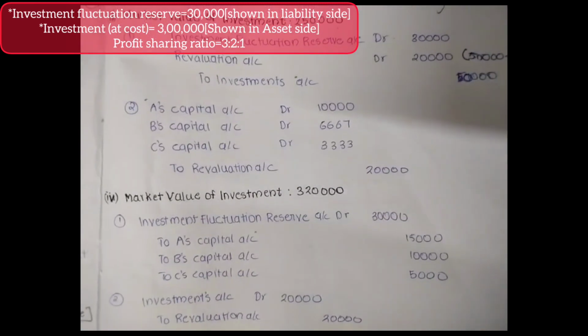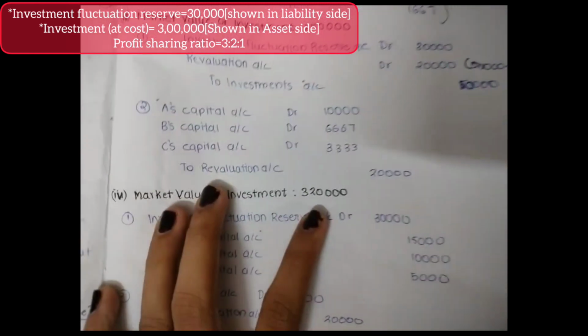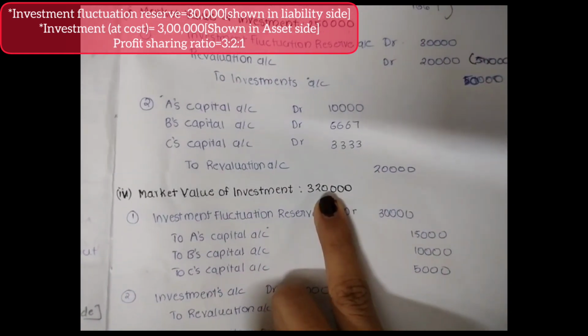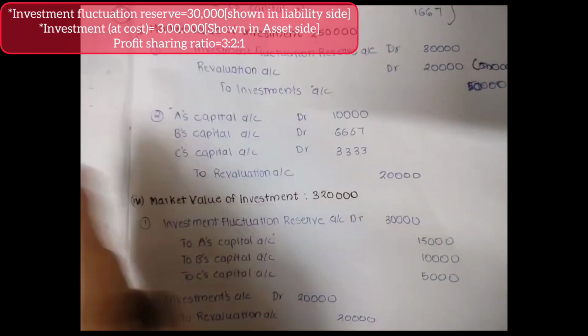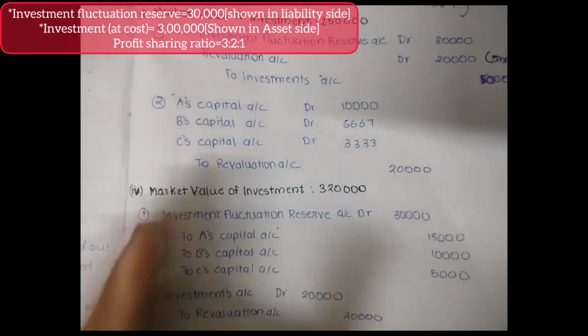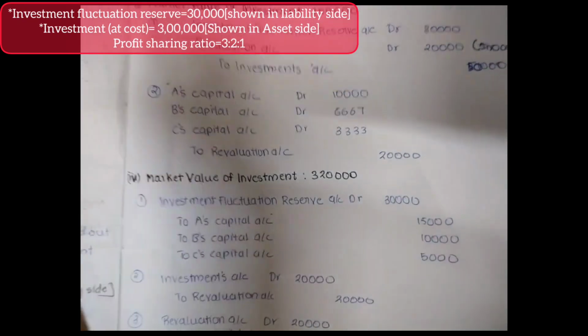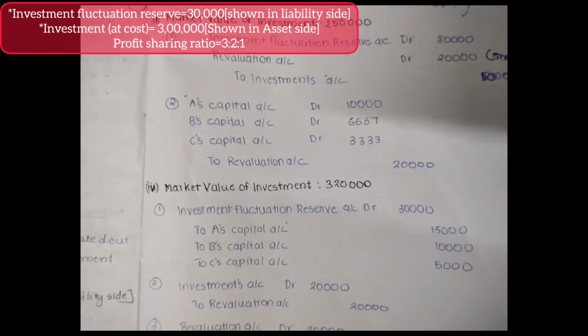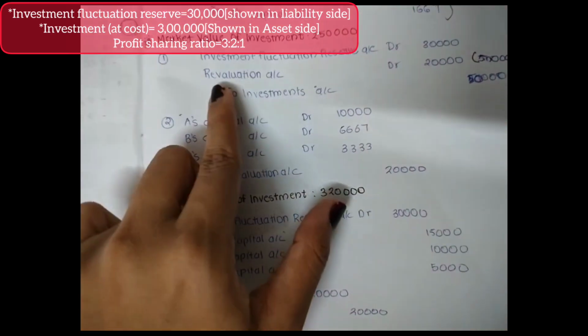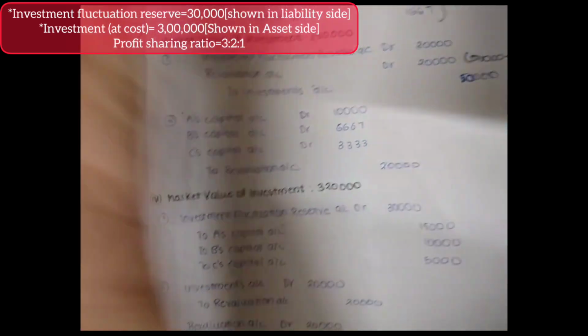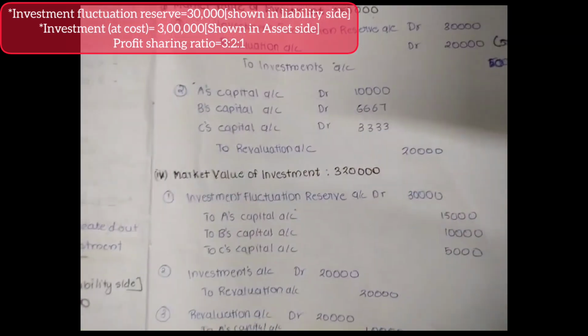In this question, there is a gain, right? There is no loss. 3 lakh is our investment at cost, and 3,20,000 is the market value. So 3,20,000 minus 3 lakh gives 20,000 as the extra amount. That is a gain. This 20,000 has to be credited to revaluation account, because when we had a loss, we debited revaluation account. So if we have a gain, you credit revaluation account. It is as simple as that.